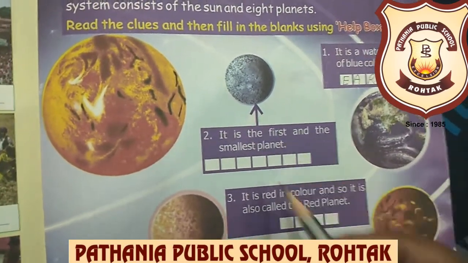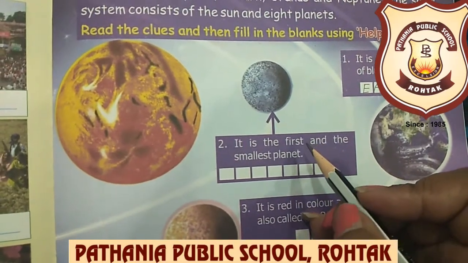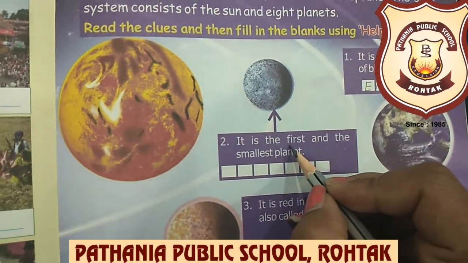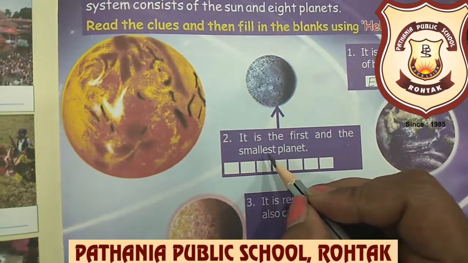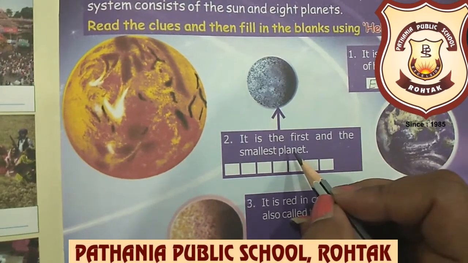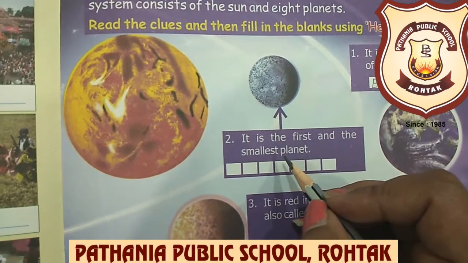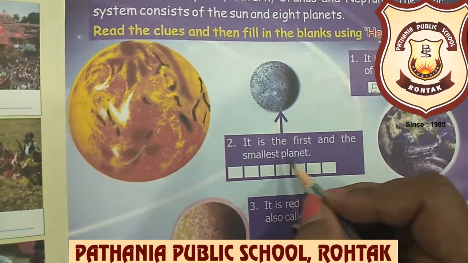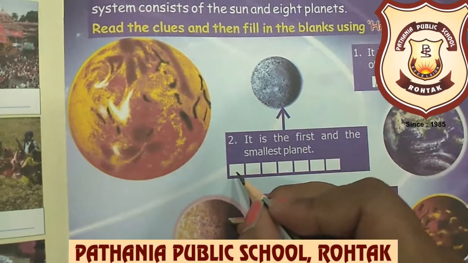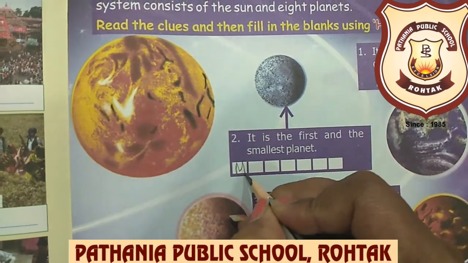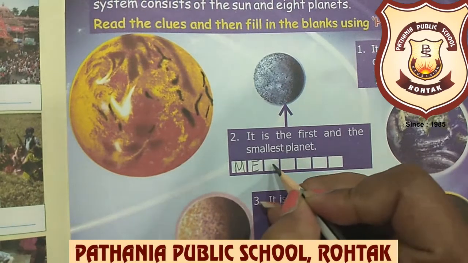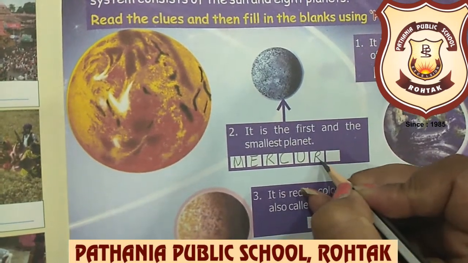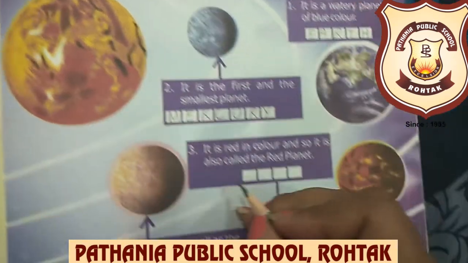Now the second question is, it is the first and the smallest planet. Yes, we have just read the planets as per their arrangement from the sun. This is the first planet in that arrangement, and yes, it is the smallest planet. Now you will be able to identify the planets with their speciality. That's why we are reading these clues. Now which is the first planet? Yes, Mercury. And the spelling of Mercury is M-E-R-C-U-R-Y, Mercury.